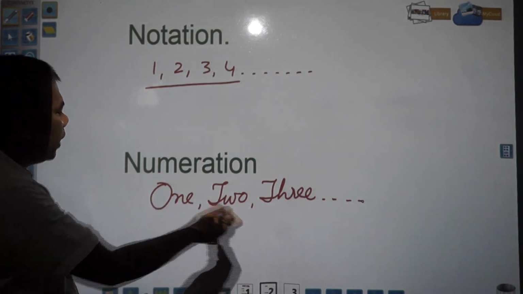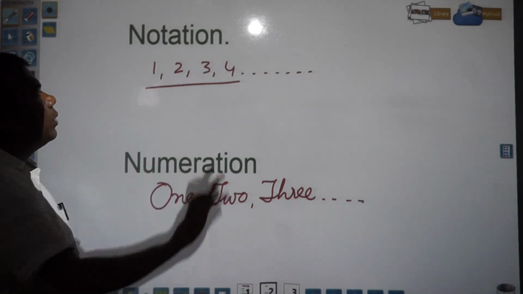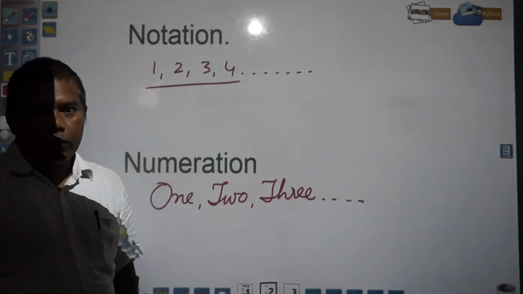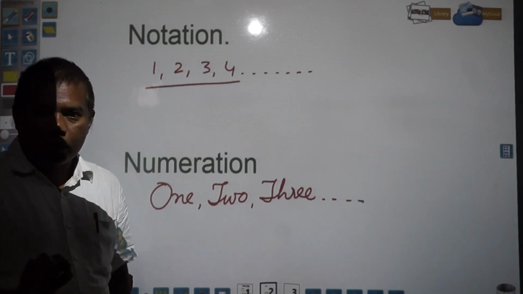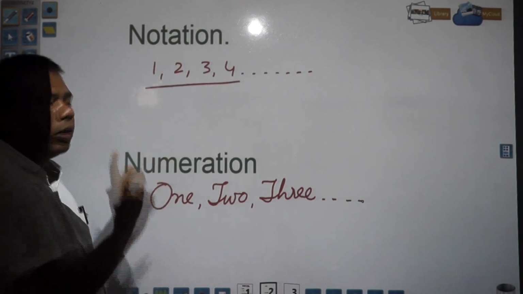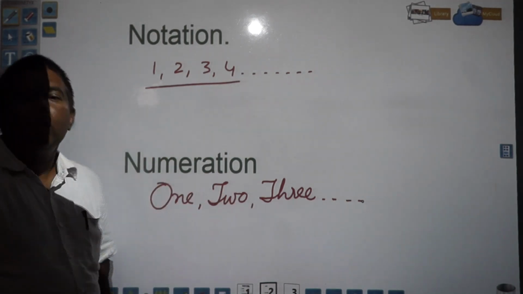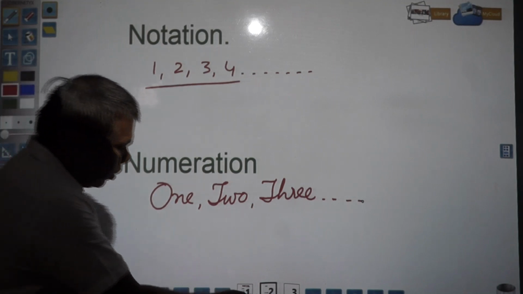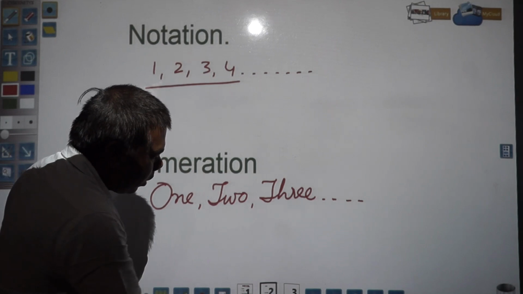These are called numeration. So you understood what is notation and what is numeration. Write this in your copy as a definition also: writing numbers in figures is called notation. Writing numbers in words is called numeration. Okay, move ahead to your next topic.